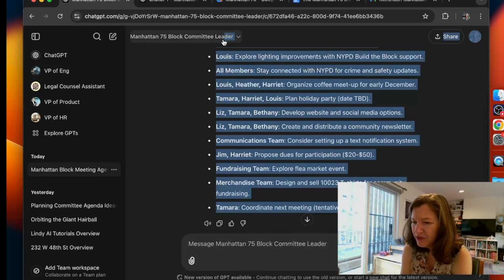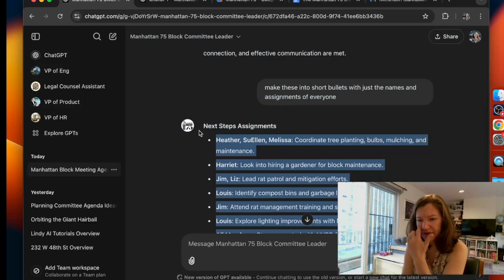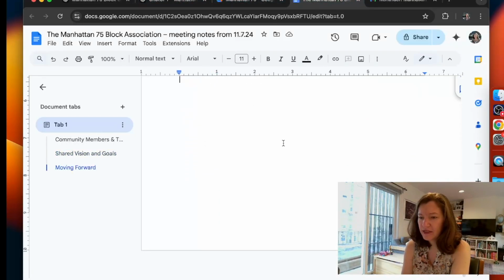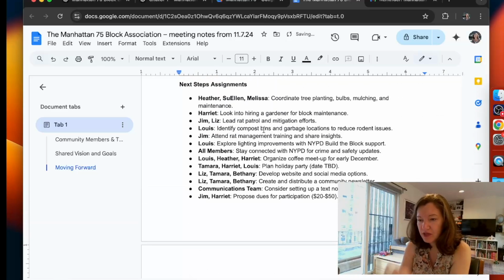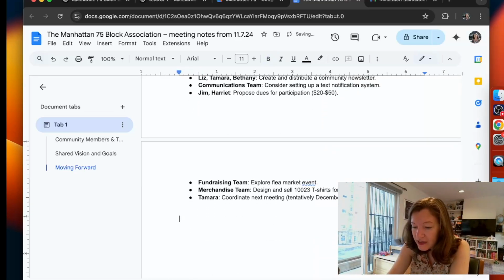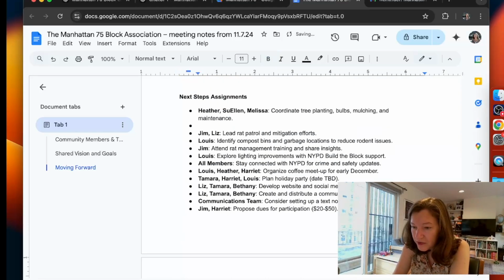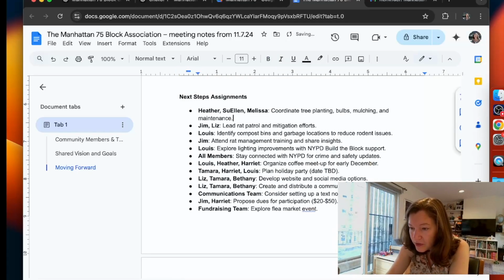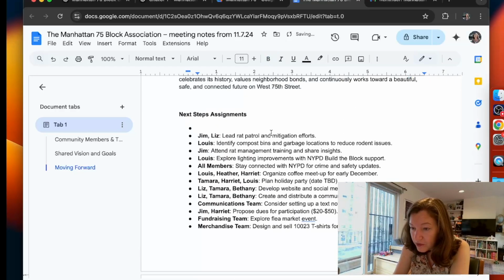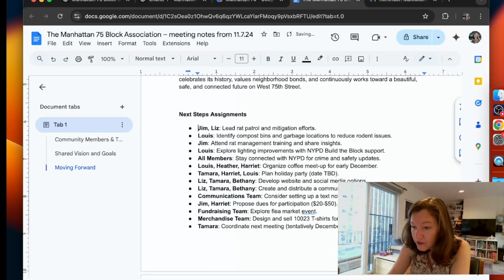But I would never just send this list as its own. This is a sort of best practices rule from block association planning: for GPT uses, you really want to make sure to always take a look. So for instance, we talked about some of these things, but we didn't really decide to prioritize them. The three things that we spoke about as prioritizing were rats, which is here.